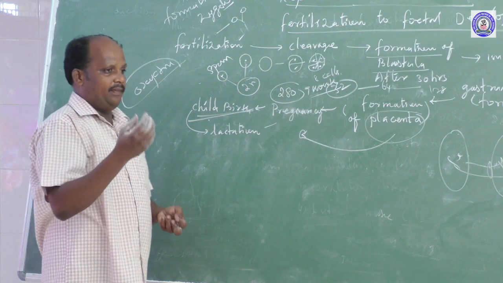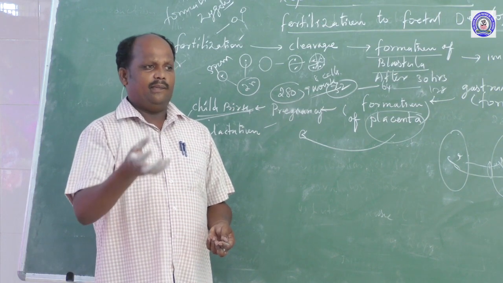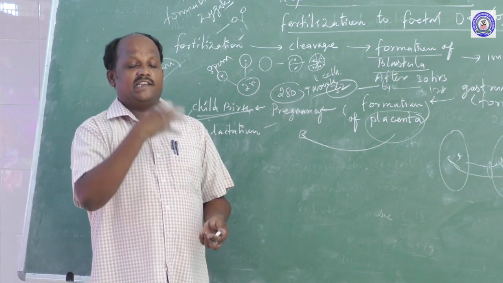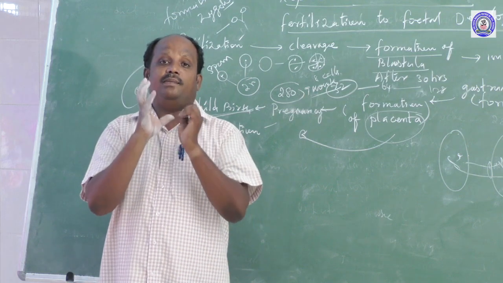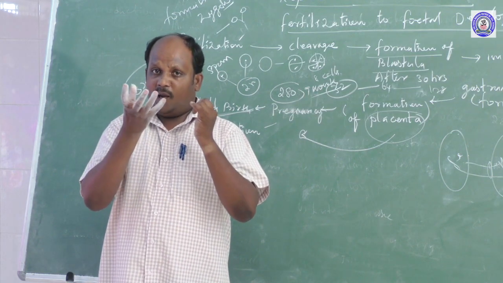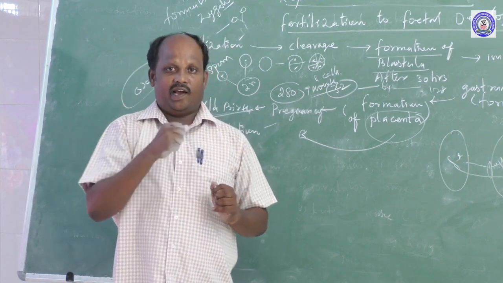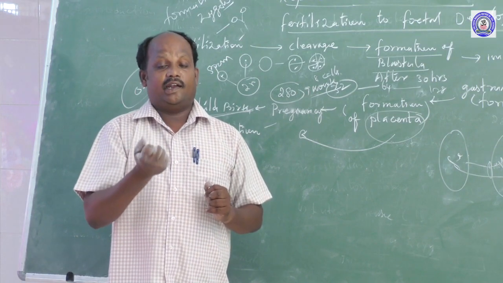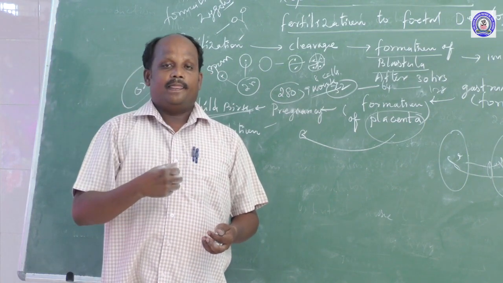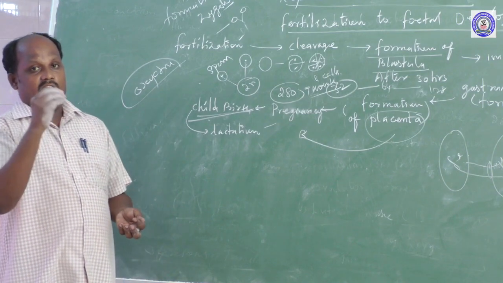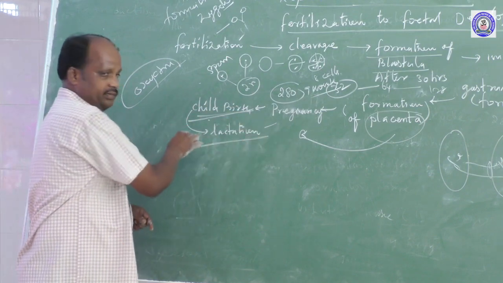After childbirth, the pituitary releases oxytocin, which is active on the mammary glands. In the mammary glands, myoepithelial cells are present and they help release the milk. The first milk produced from the breast is called colostrum. Colostrum must be given to newborn babies because of its high immunity power and high nutrient content. Only then will the newborn baby's immunity rise. Colostrum contains many antibodies that are passed to the newborn. So that is called the lactation period. We will discuss